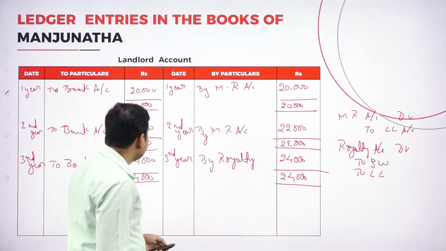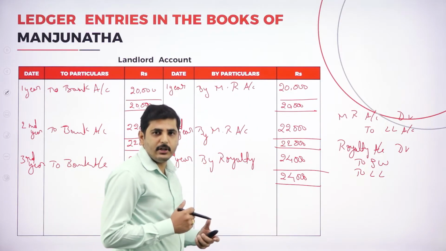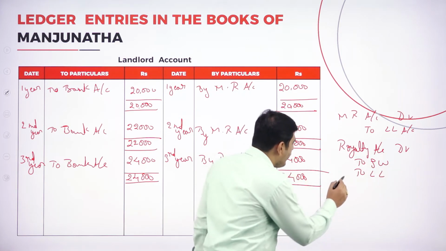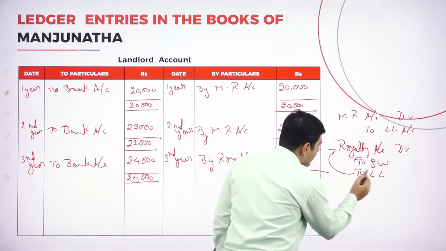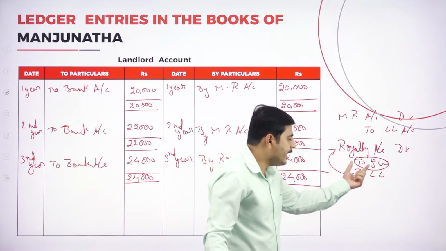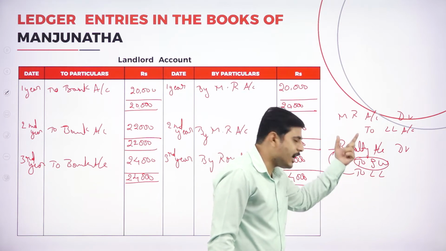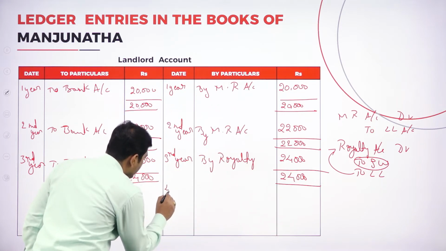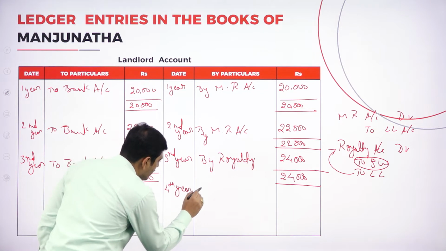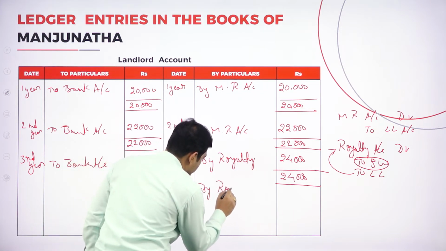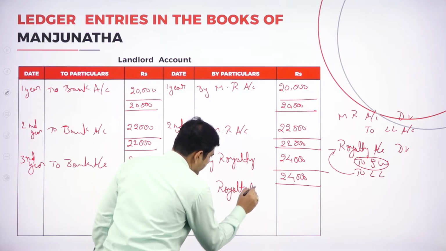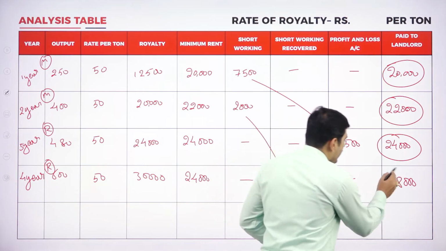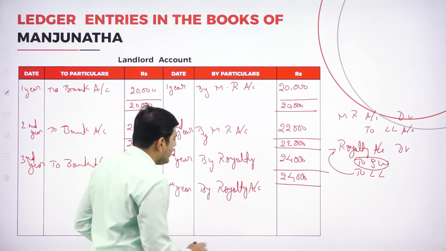Now let's transfer this entry to the ledger. Royalty account debtor, to short working account, to landlord account. So what is the opposite to landlord? Don't take short working account, because it is not the opposite entry. For landlord account, royalty account is the opposite. So we should write by royalty for the fourth year, by royalty account. What is the amount we have paid to the landlord? The amount we have paid to landlord is 28,000, right? 28,000 here, 28,000.